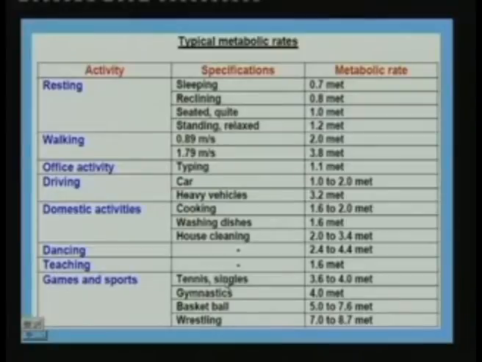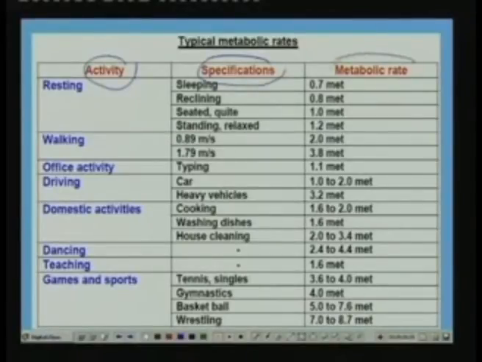This table shows typical metabolic rates. Here we have the activity, then the specifications of the activity and the metabolic rate. And as I said, the metabolic rates are expressed in the units of MET. For example, if a person is resting, let us say he is sleeping, then the metabolic rate is about 0.7 MET. If he is reclining, then the metabolic rate is about 0.8 MET. And if he is seated quiet, as I said, the metabolic rate is 1 MET.